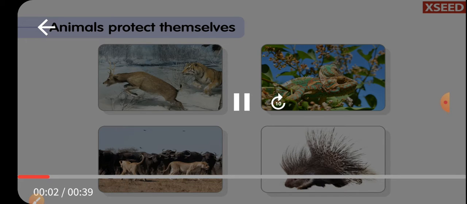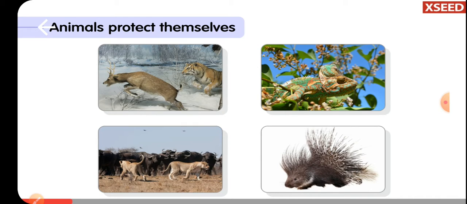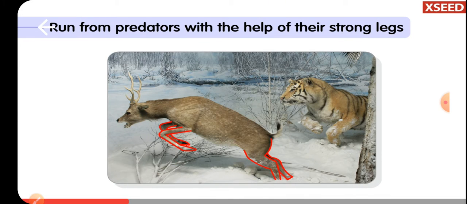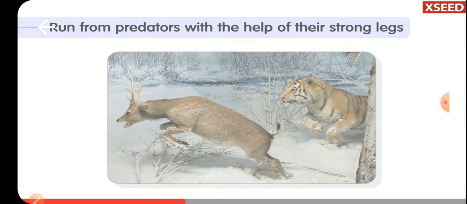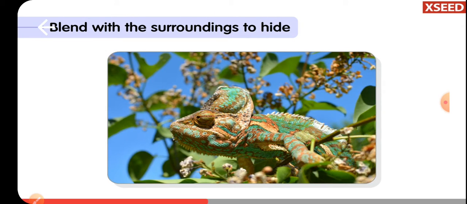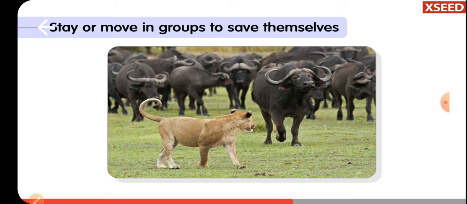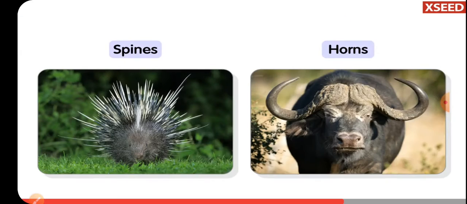Animals have different special features to protect themselves. A deer runs very fast to protect itself from predators. Animals blend with their surroundings to hide from other animals. Some animals move in groups to stay safe from predators. Some animals have features like pointed spines or horns for protection.